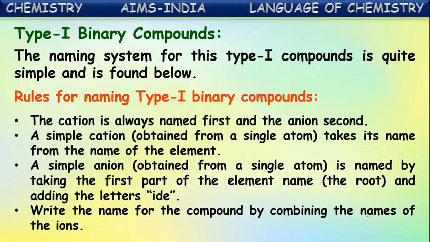So what are the rules given? Let us see once again. In naming the type 1 binary compounds, which contain a metal that can exhibit only one valency, first the name of the cation is written. The name of the cation is taken directly from the name of the element. And then the name of the anion: the first part of the element's name is taken, and at the end ide is attached, so that we get the complete name when we combine these two.